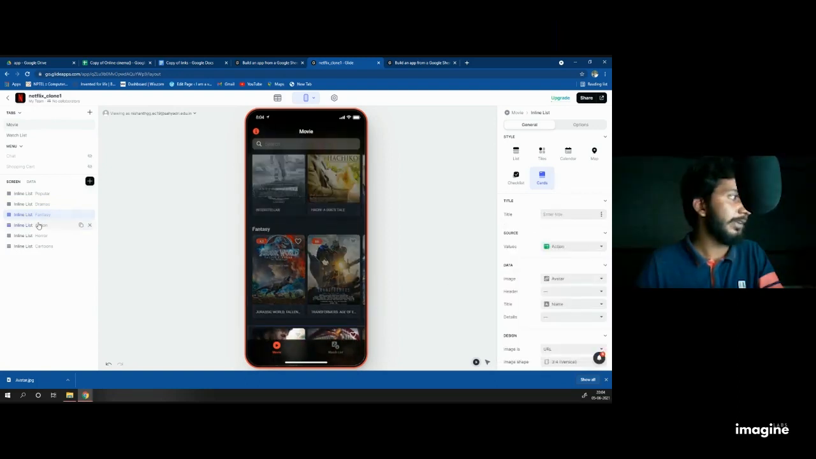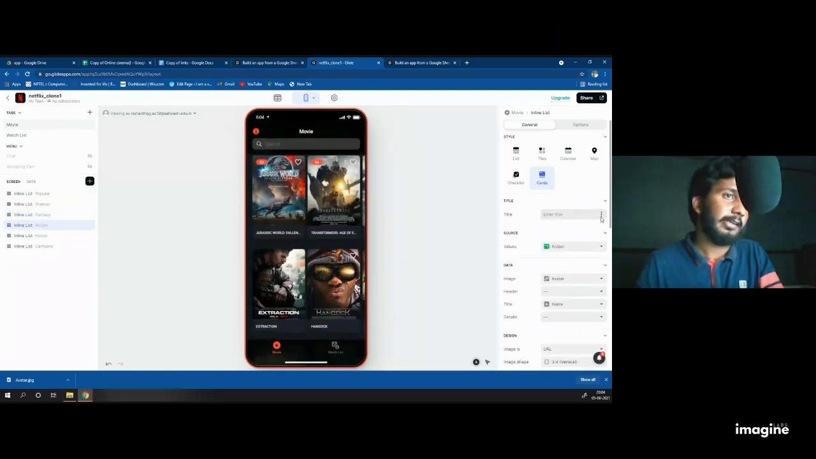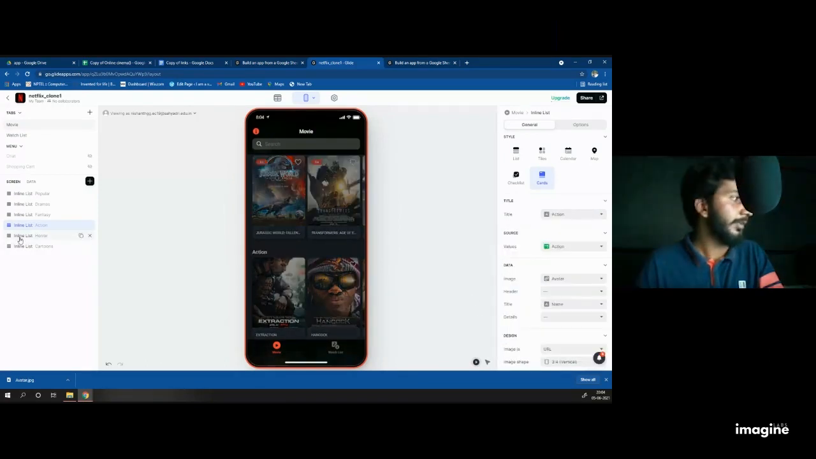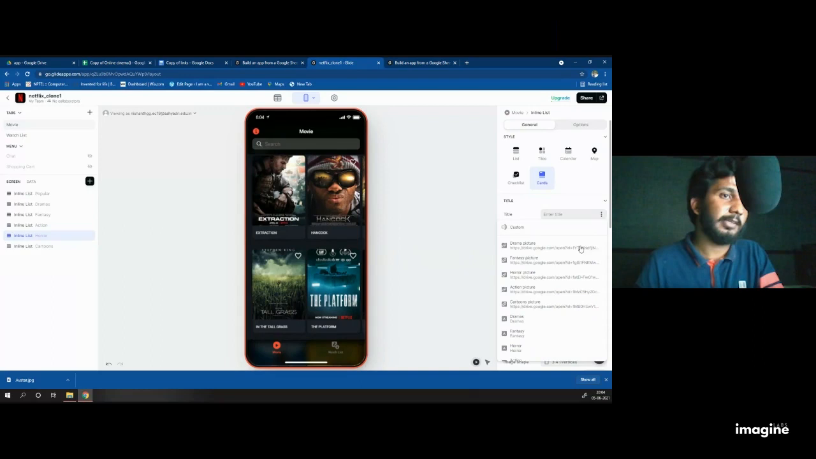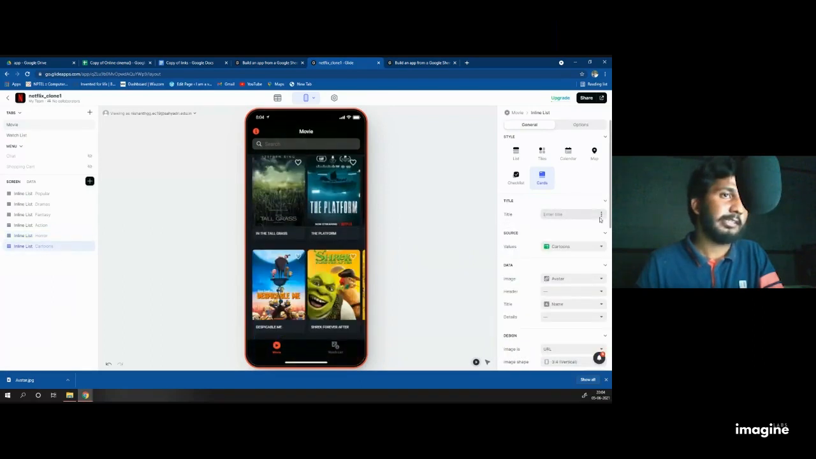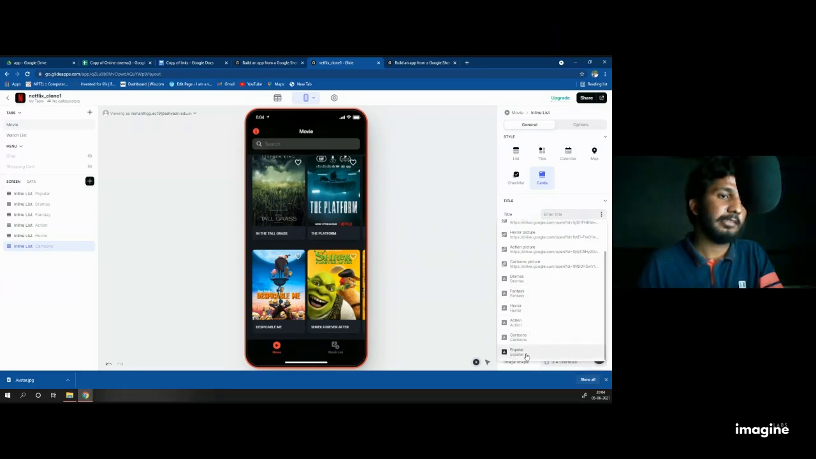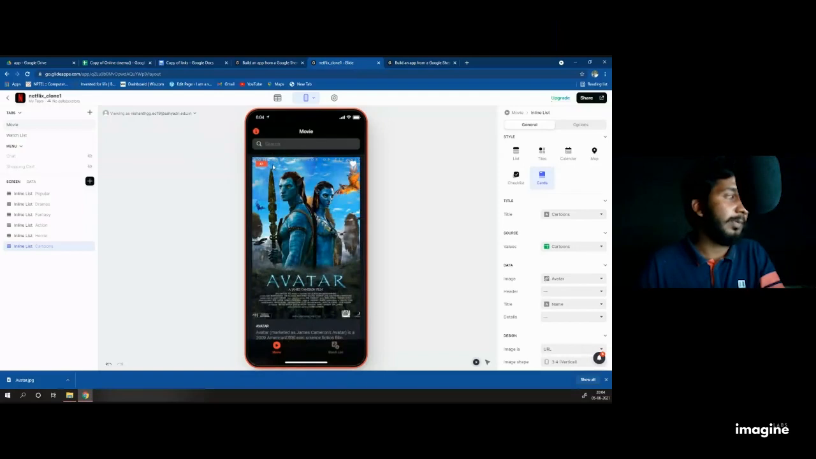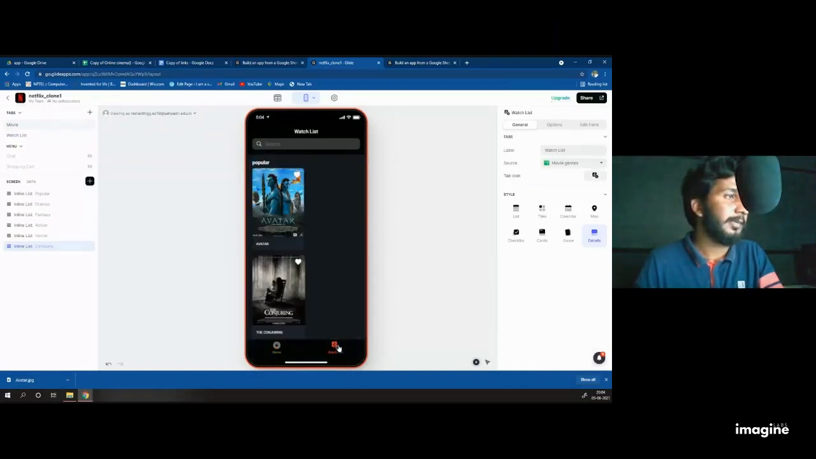Then go for action and add a title as action. If you want horror, click on this button and select it as horror. Then cartoon, select it as cartoon. And everything is listed here, but in popular I don't want to see that, it looks somewhat weird.